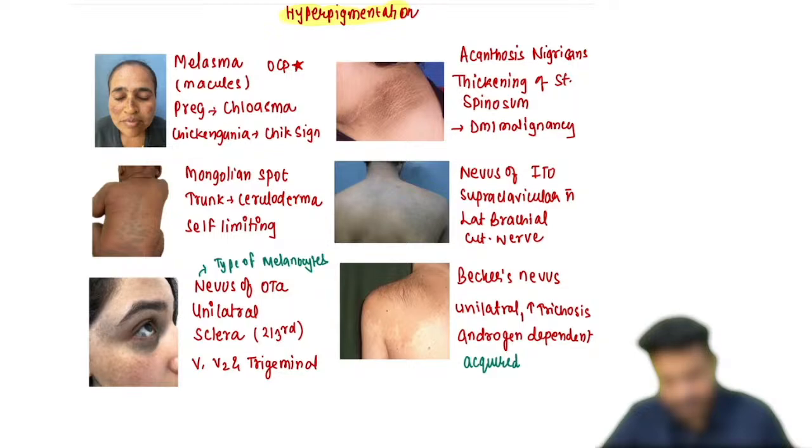Just give me a moment. Let me just fix the camera.